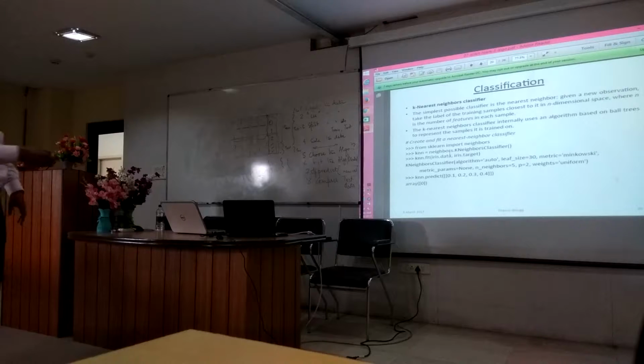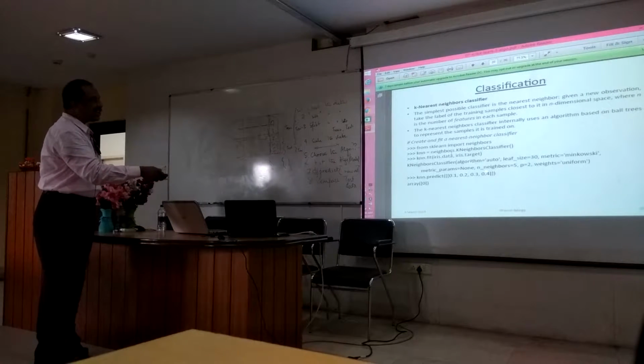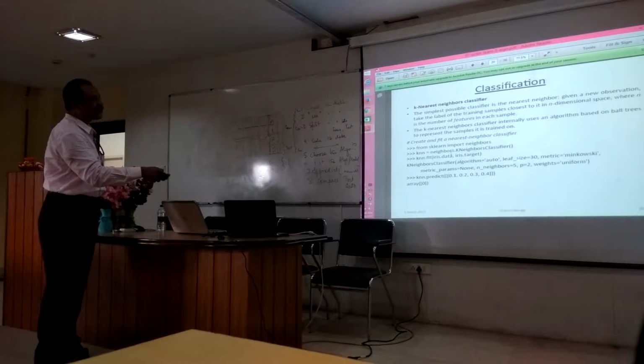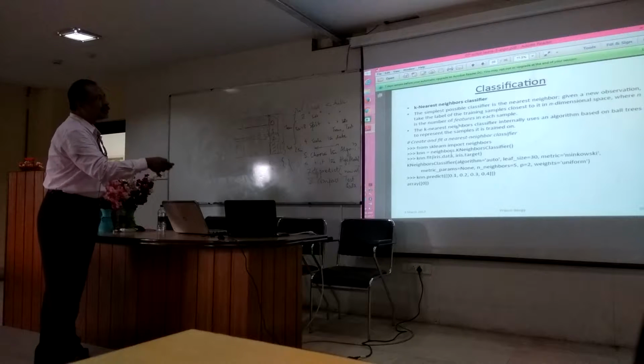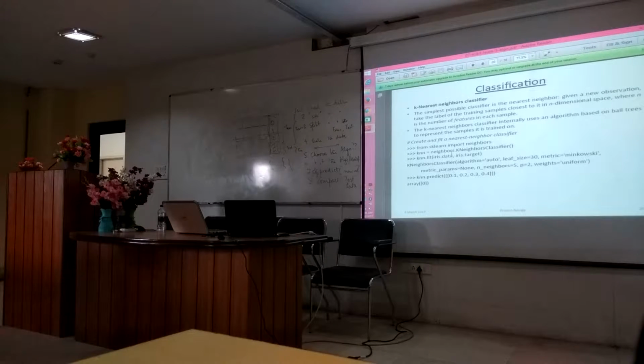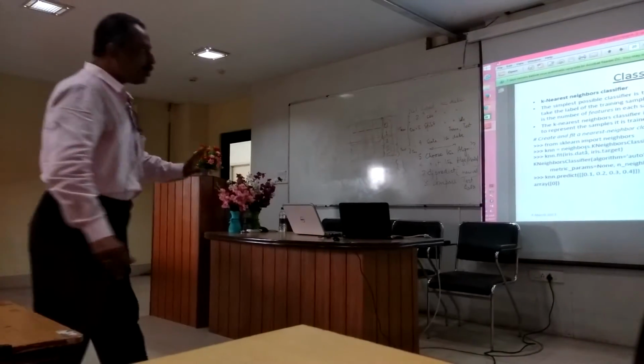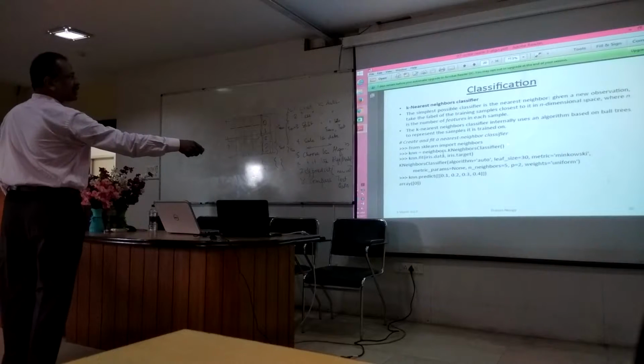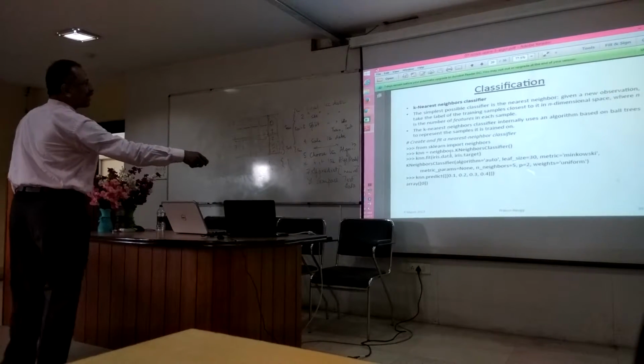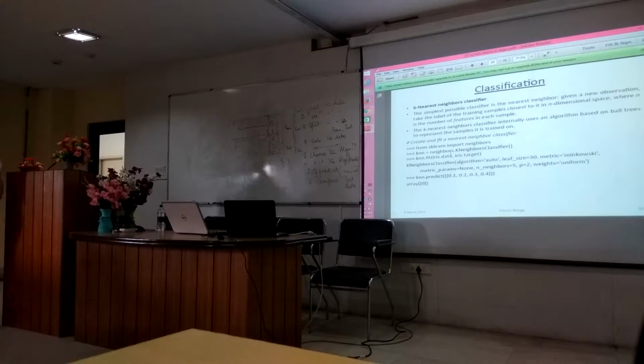So what I am trying to say is that by changing these parameters, say leaf size or neighbors, from 5 to 6 and so on, you can do some juggling and manipulation. If you don't do anything, the default values are taken the way they are.